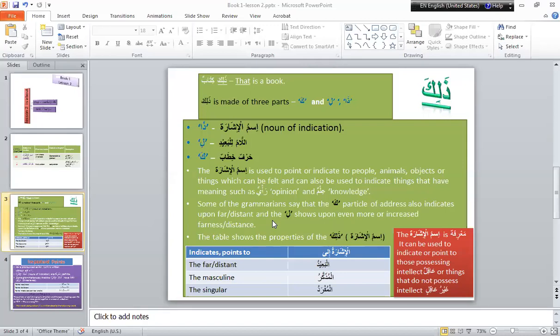So it is said ismul ishara, where you point towards that thing, whether it may be far or near. It is somewhat similar to traffic signals, which are used for directing the cars. Yes, that is ishara.